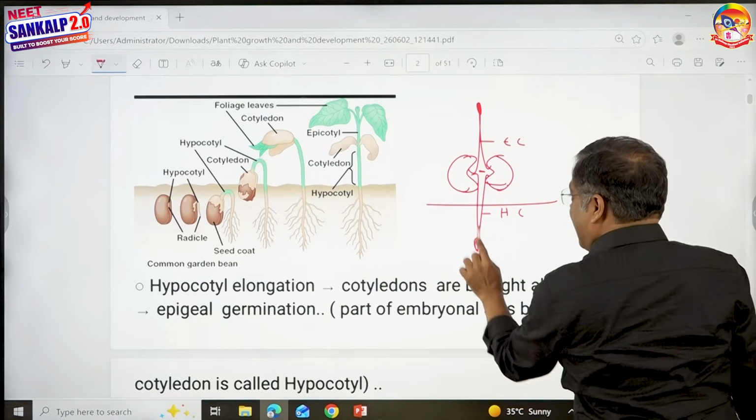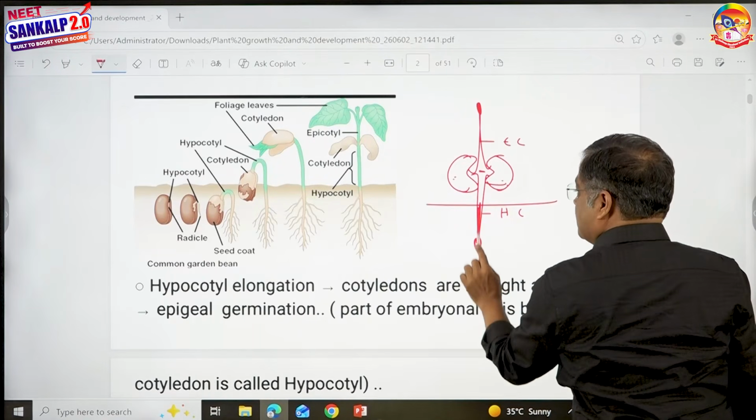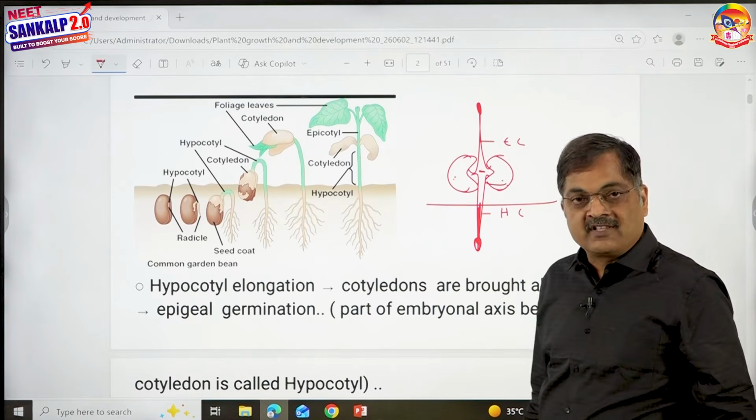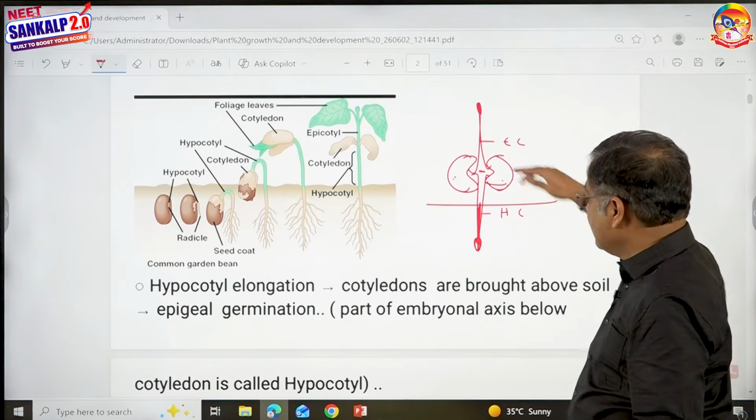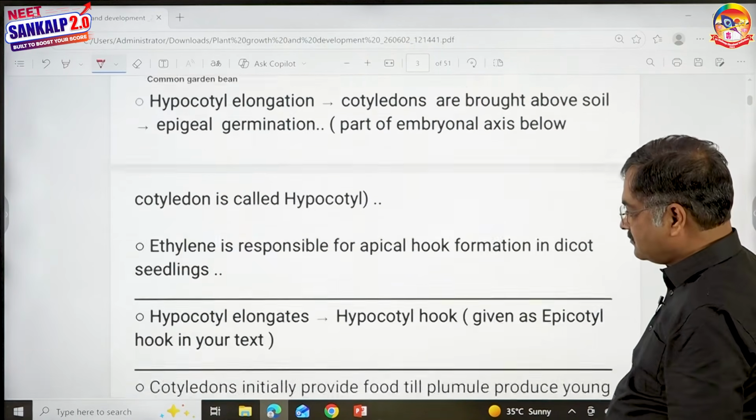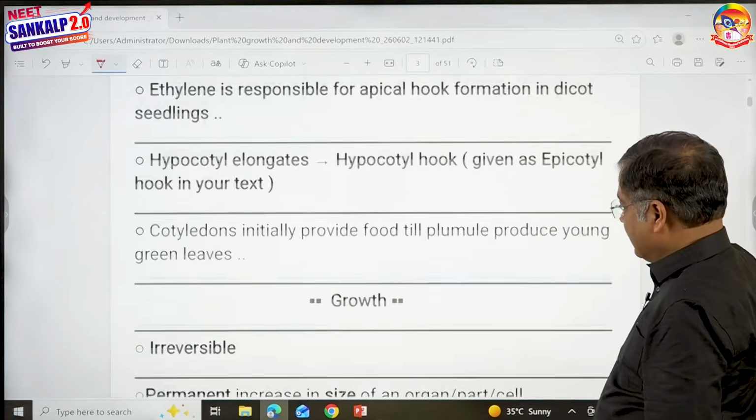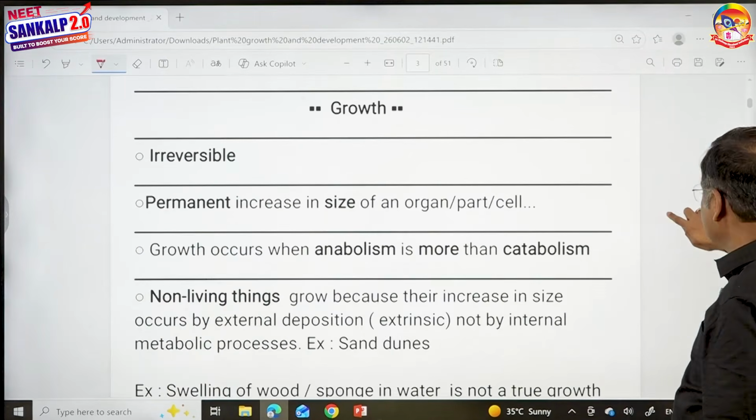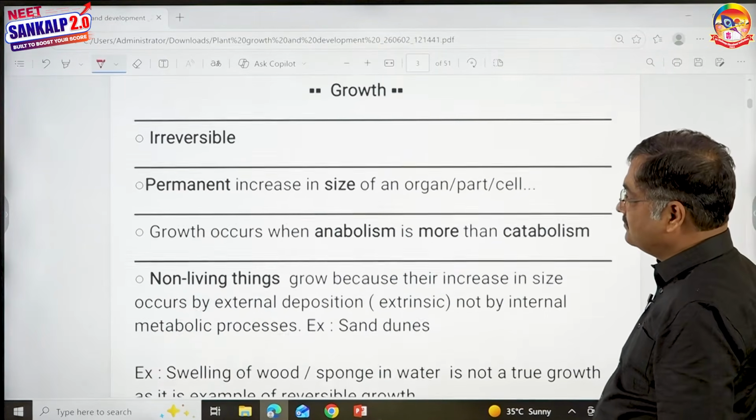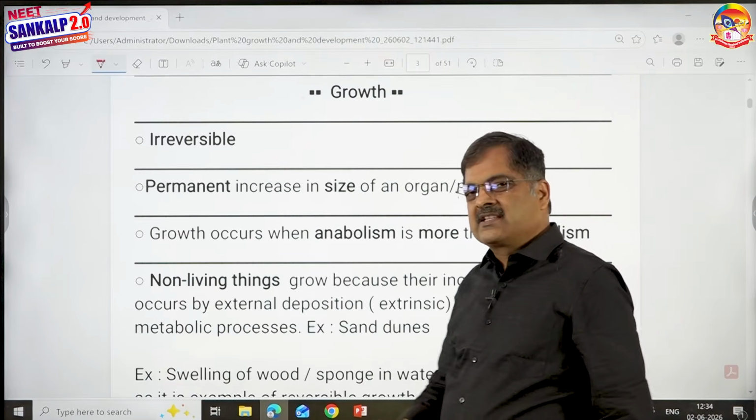So listen, when the hypocotyl elongates, the cotyledons are brought above the surface of the soil. So what you see in bean is the elongation of this. Then we talk about some important and simple points about growth, children. These we already discussed.